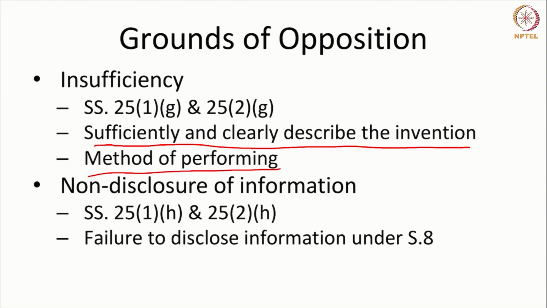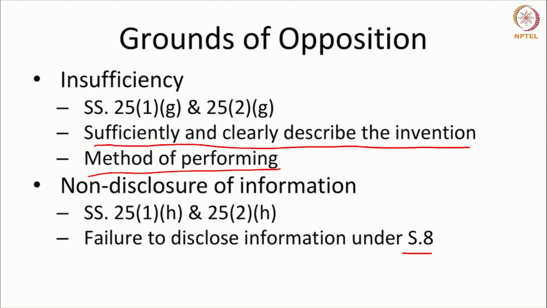Now, Section 8 of the Patents Act requires an applicant to keep the patent office informed of applications that the person has filed in other patent offices, which are similar to the application filed in the Indian Patent Office.